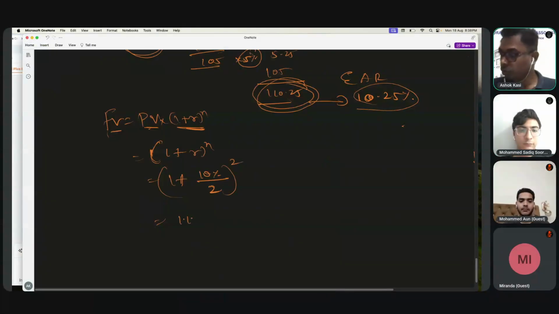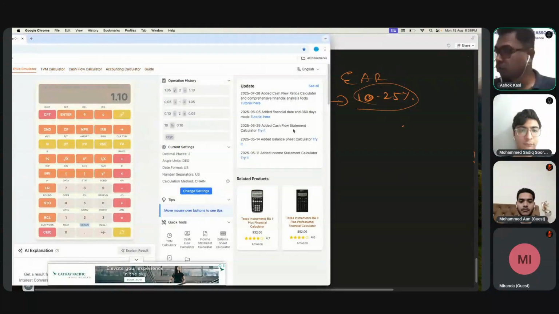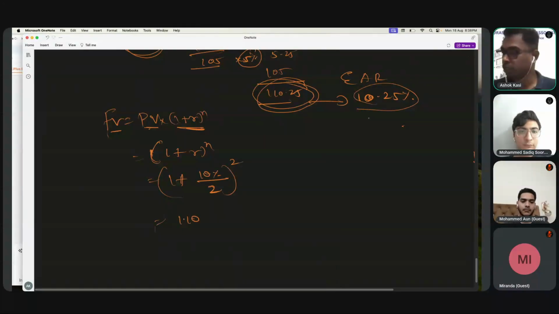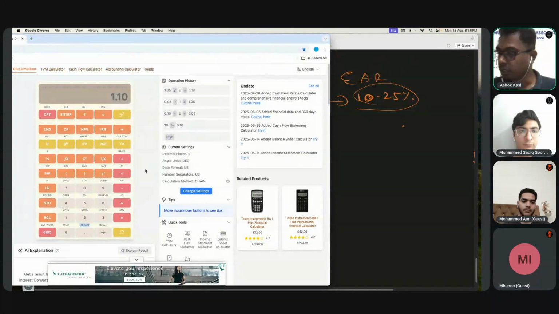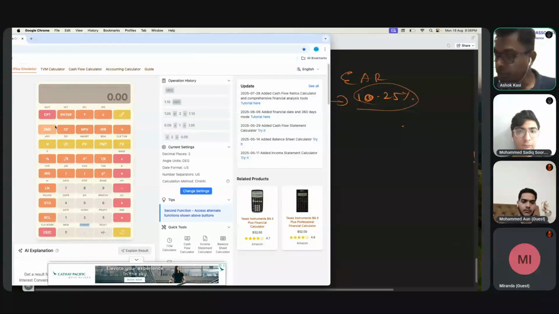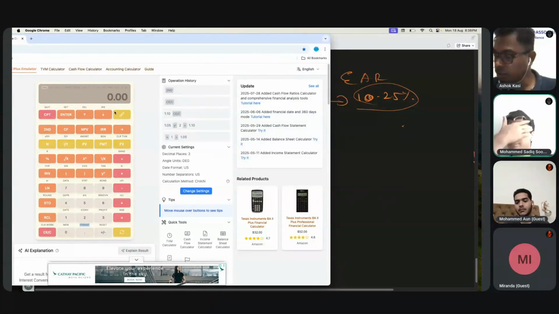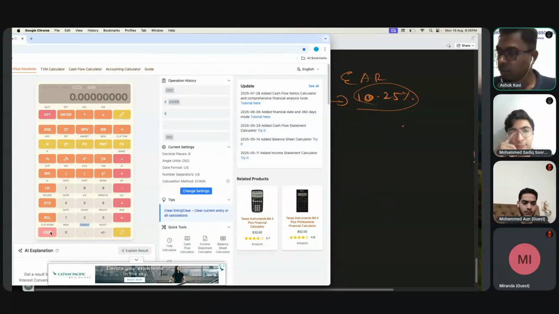Wait, I have to go for 4 decimals, then only it will come accurately. So I'll just change the format. You may not understand now, but that is fine. I'm just changing the decimal so that I get more decimals. It will come 1.10256. Yeah, now it is fine.